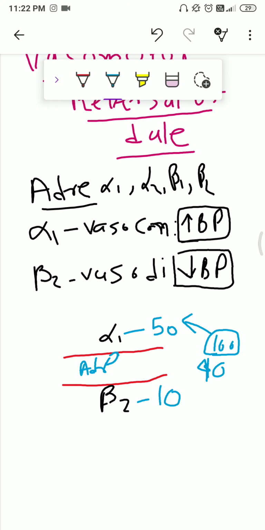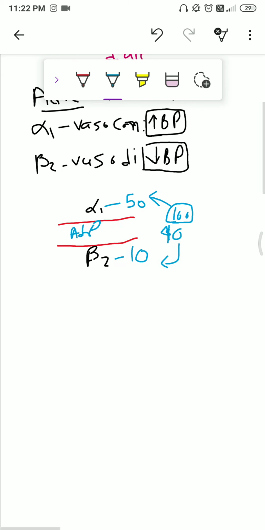So it acts on beta 2 receptor, causing vasodilatation and decrease in the blood pressure. This is a very important concept, try to understand.